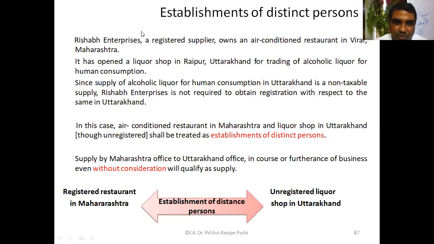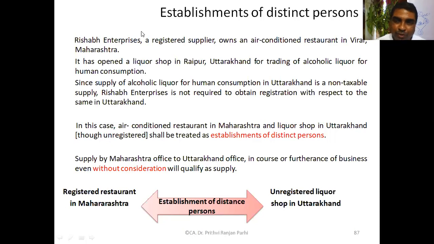And the same organization is also having a liquor shop at Uttarakhand. That means two states are involved, and two different kinds of businesses. One is a restaurant in Maharashtra, second is a liquor shop in Uttarakhand. And you know, supply of alcoholic liquor for human consumption is a non-taxable supply under GST as of now. So, since he is making non-taxable supply in the state of Uttarakhand, he did not obtain a separate registration there.